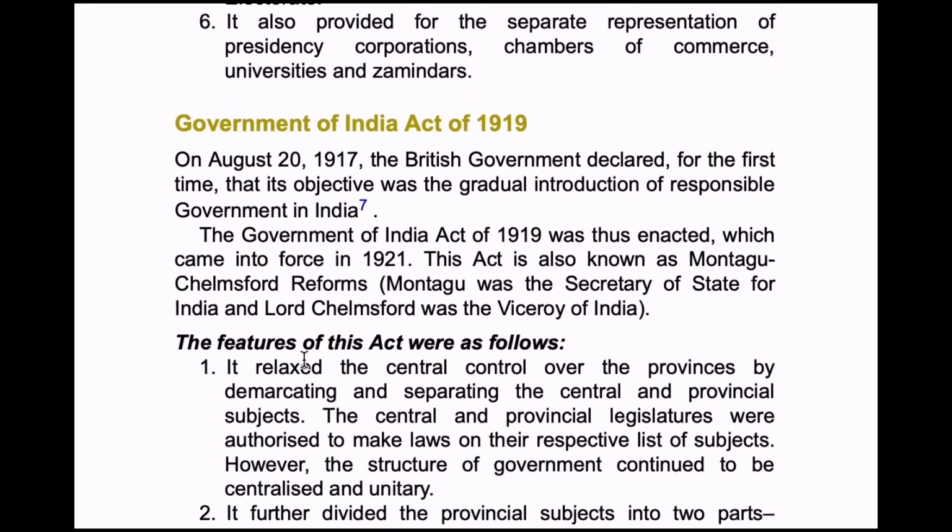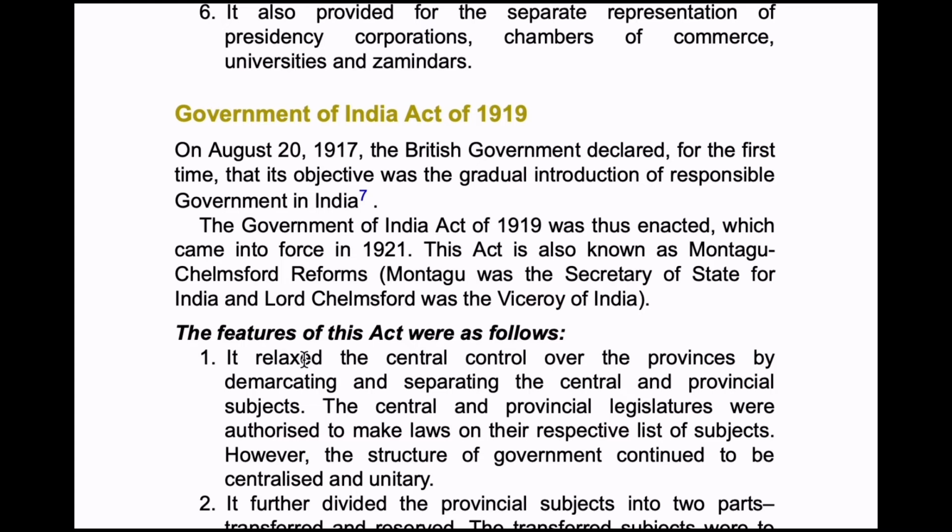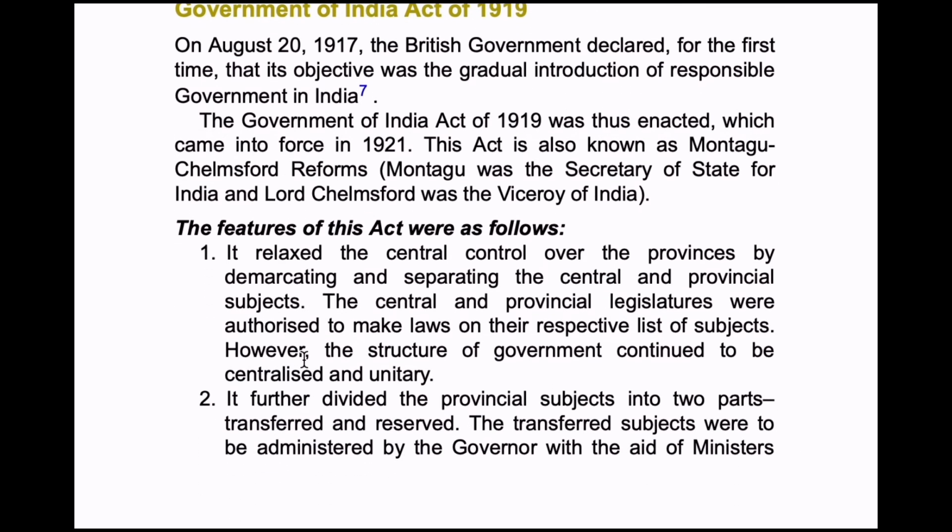Now next, Government of India Act 1919. So on August 20, 1917, the British government declared for the first time that its objective was the gradual introduction of responsible government in India. So the Government of India Act of 1919 was thus enacted, which came into force in 1921.